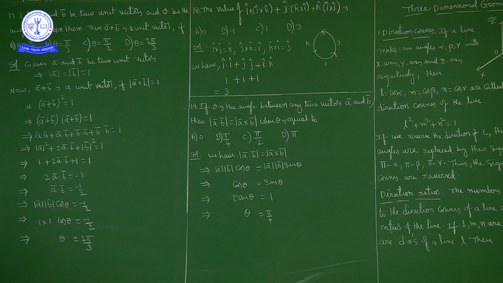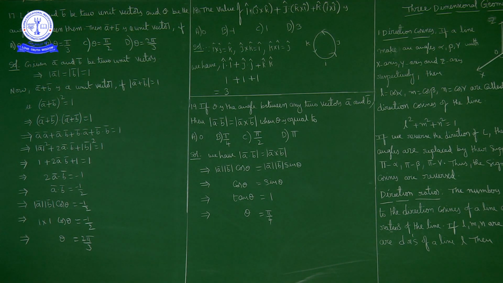Okay. Then a bar plus b bar is a unit vector if theta is equal to pi by 4, theta is equal to pi by 3, theta is equal to pi by 2, or theta is equal to 2 pi by 3. Now, a bar and b bar are two unit vectors and theta is the angle between them. Now a bar plus b bar is a unit vector, then what is the condition on theta?